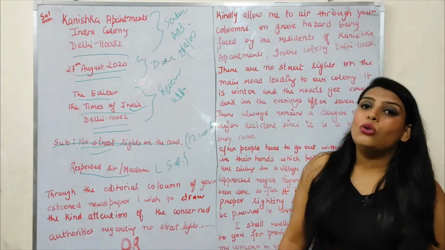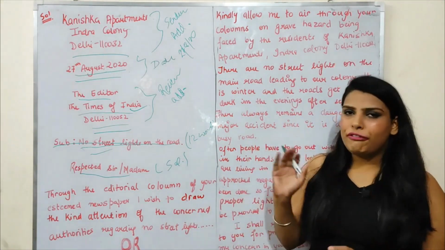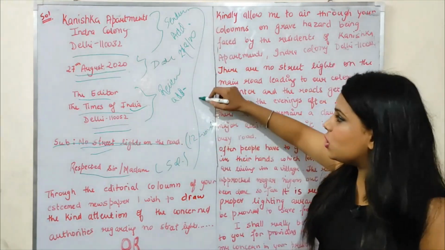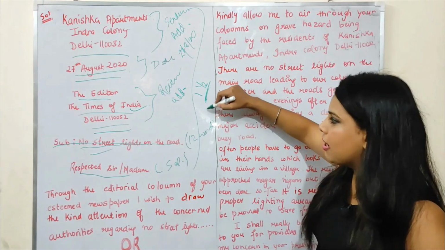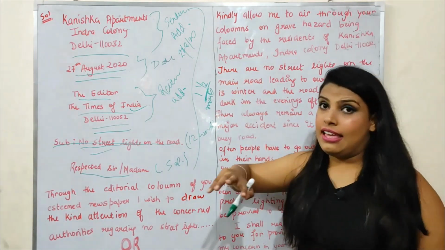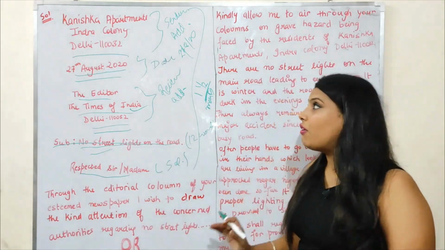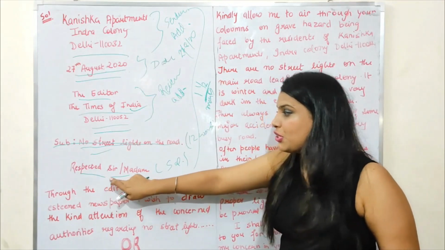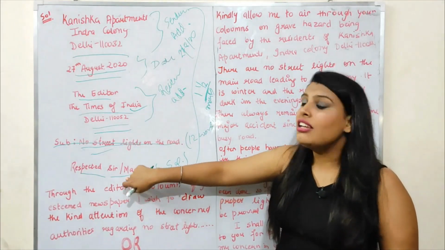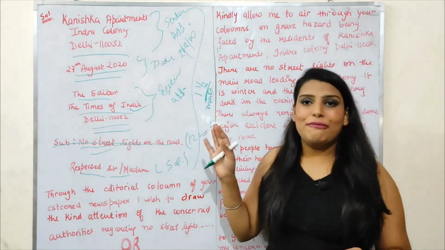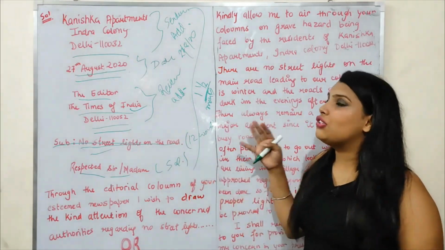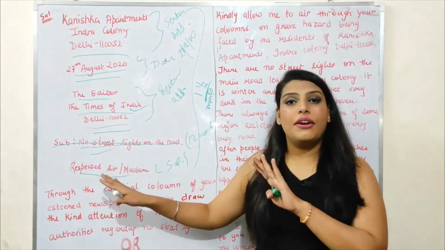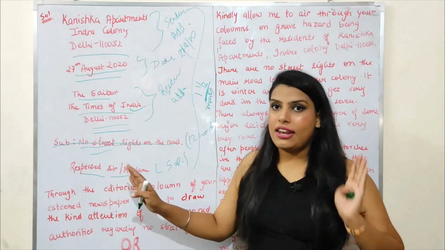After that, now the main body comes. Before that, let's discuss the marking scheme. All these things contain 1.5 marks. The total format of the letter contains 2 marks, and up to the salutation, respected sir or madam, it contains 1.5 marks if the letter is of a total of 5 marks. So if you write all these things correctly, you will get 1.5 marks.